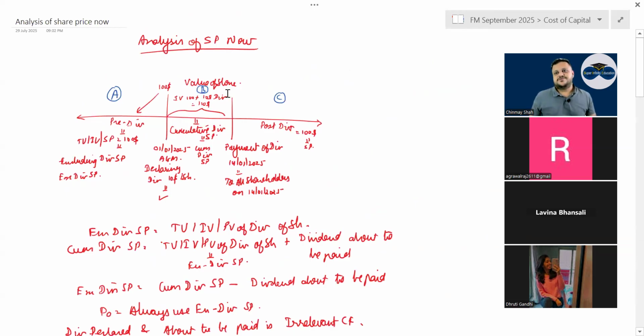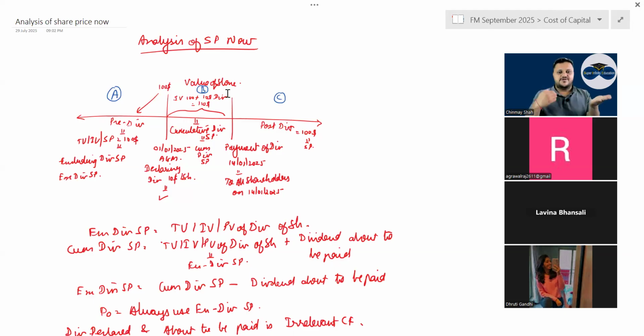Now there is analysis of share price. Now, if I am calculating KE and I have to take share price, I will always take X dividend share price. What is X dividend share price, right? It is excluding dividend share price. Even if I am in a period where dividend is declared but not yet paid, correct or not, or dividend is about to be paid, if that is the wording, and share price now is given, correct? I will say that it is what? Come dividend share price, and I will use the X dividend share price.